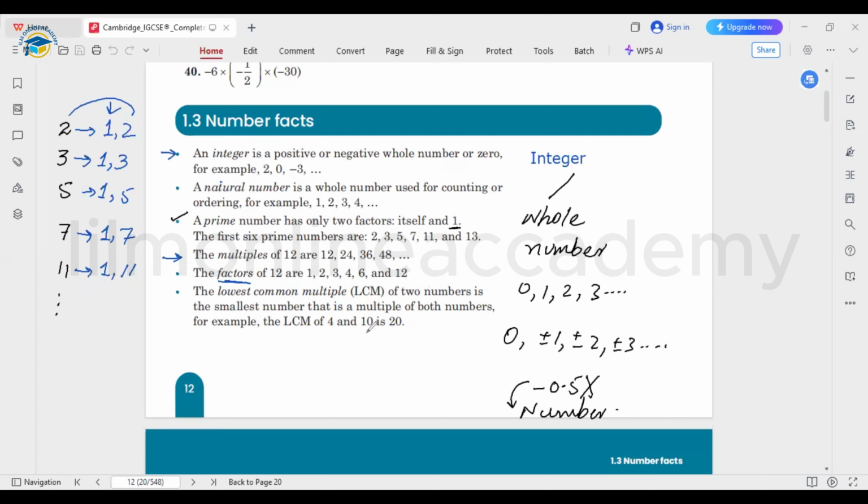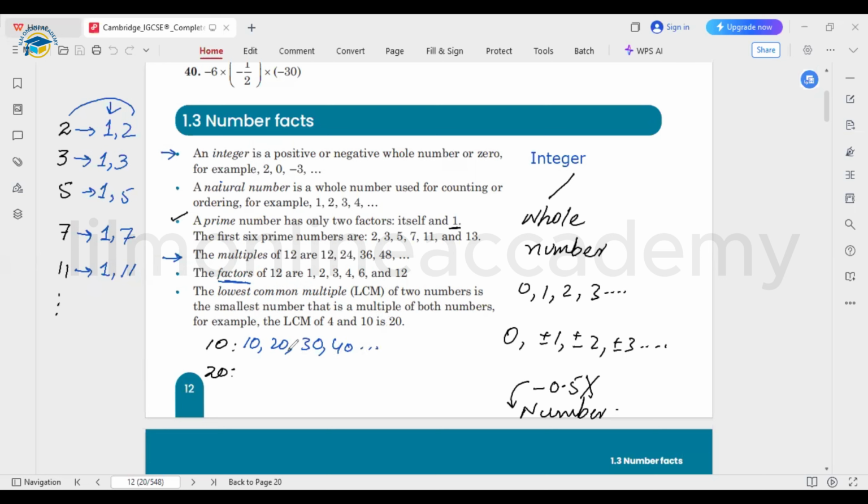So they're saying that the lowest common multiple is the smallest multiple. For example, we are comparing two numbers and we want to find out the LCM of these two numbers, so that will be the lowest multiple common to these two numbers. For example, if I'm going to find the LCM of the numbers 10 and 20, let's find out. First, I'm going to write down the multiples of 10. That would be 10 one time, 10 two times, 3 times, 4 times, and so on.